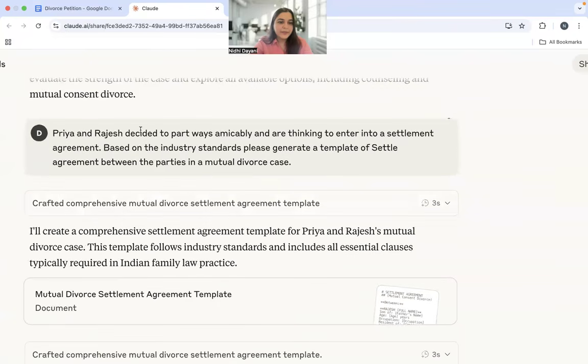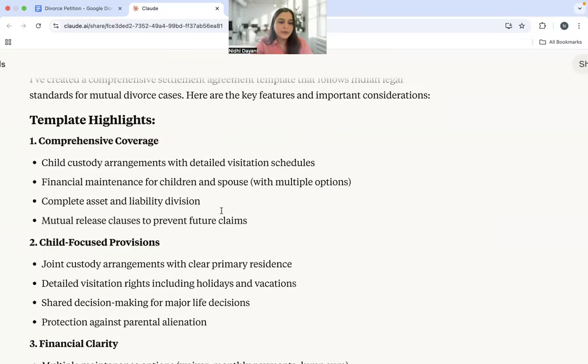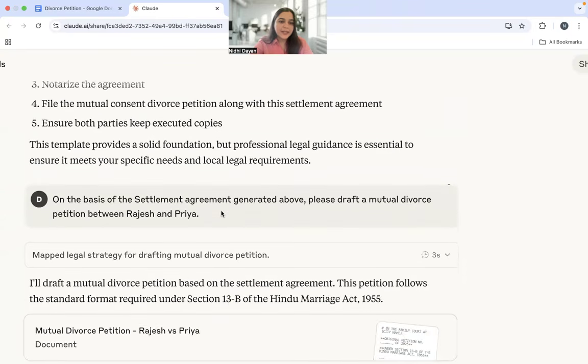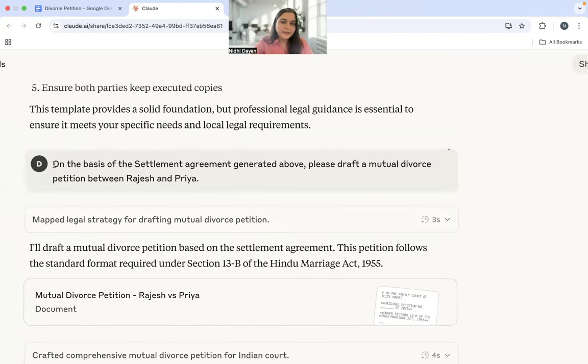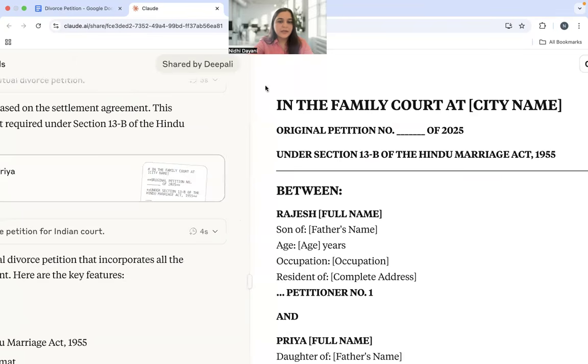Yeah. So this is done and then we ask AI to create a mutual divorce petition between Rajesh and Priya based on the settlement agreement that it has given us. And my very simple, clear to the point prompt is: on the basis of the settlement agreement generated above, please draft a mutual divorce petition between Rajesh and Priya, right? It has just gone ahead and drafted this for me.